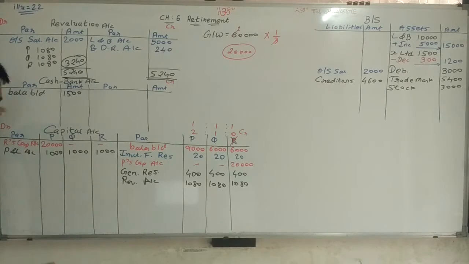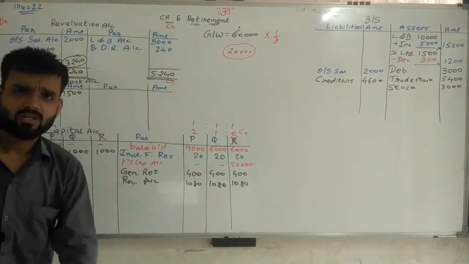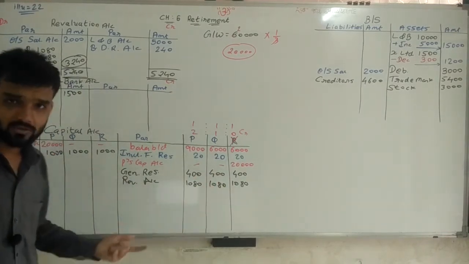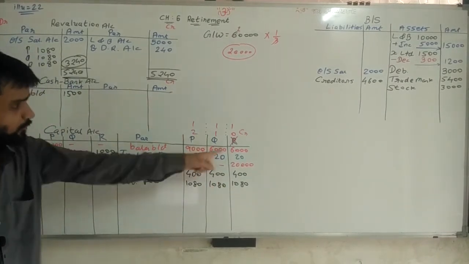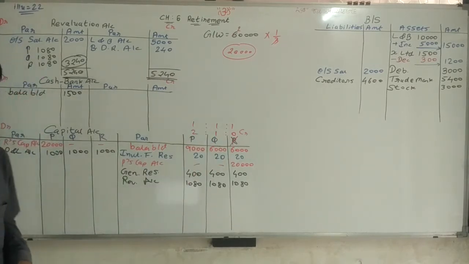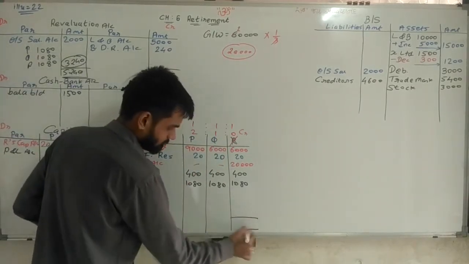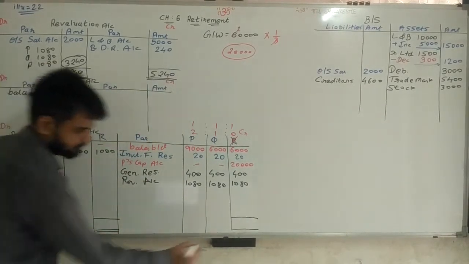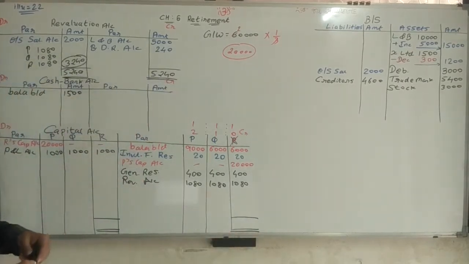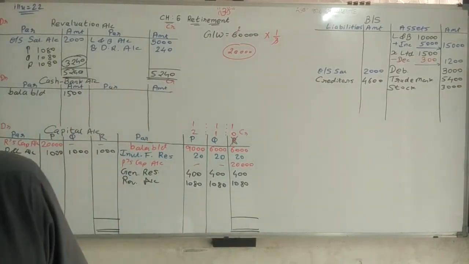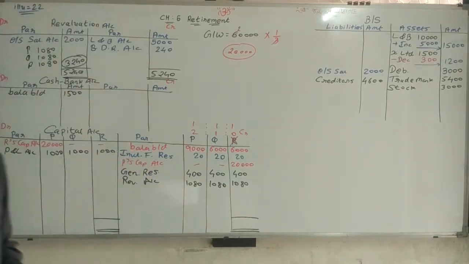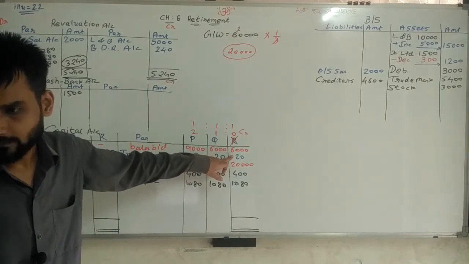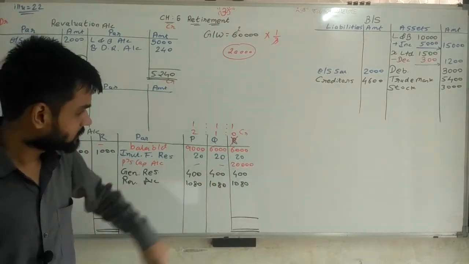We are not closing our cash and bank account because the same amount brought by P and Q is the entry that we don't know yet. So first of all we are closing R's account. How many rupees do we have to pay to R? Now closing R's account, 6,420, 2,000.